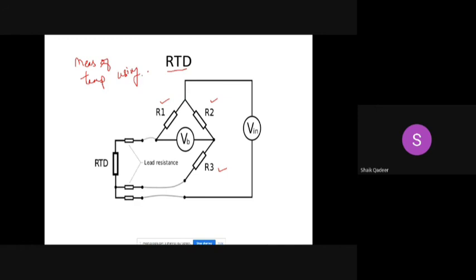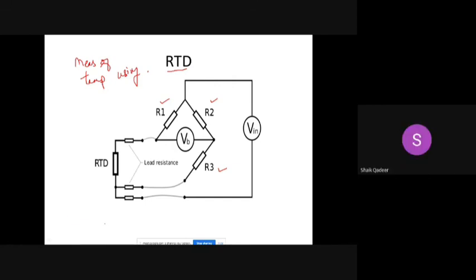Just now I told you, you cannot directly measure change in resistance. You need to transform resistance into voltage. So in order to do that, we need to use this circuit diagram. What is the name of this circuit diagram? Wheatstone bridge.